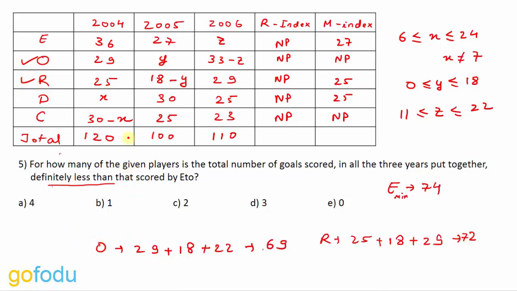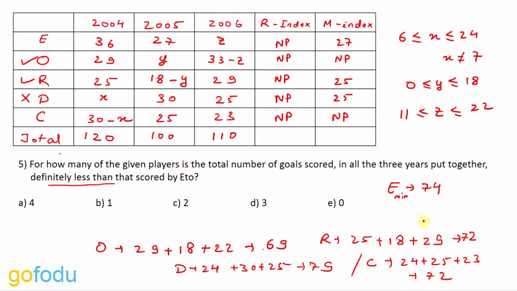Now comes Drogba. For Drogba, we have X. X's maximum value can be 24. Then we have 30. Then we have 25, which comes out to be 79. So Drogba is not a player that we are looking for. And the last one here is Crouch. For Crouch we have a maximum value of 24 plus 25 plus 23, which comes out to be 72, which is again less than Eto'o. So in all, we have got 3 players who have definitely scored less than Eto'o, no matter what the conditions are. So the answer for this question becomes D.